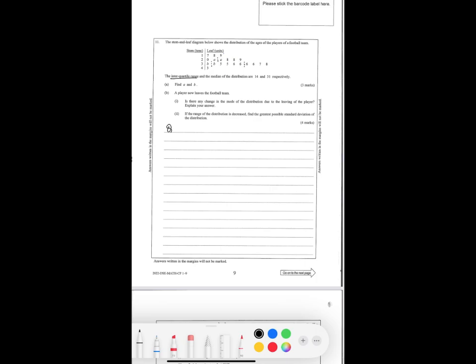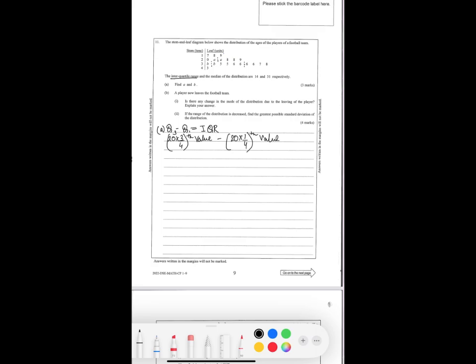Interquartile range means Q3 minus Q1. They are saying that the interquartile range and the median of the distribution are 14 and 31 respectively. There are 20 total values, so the Q3 value will be 20 times 3 over 4 value minus 20 times 1/4 value.